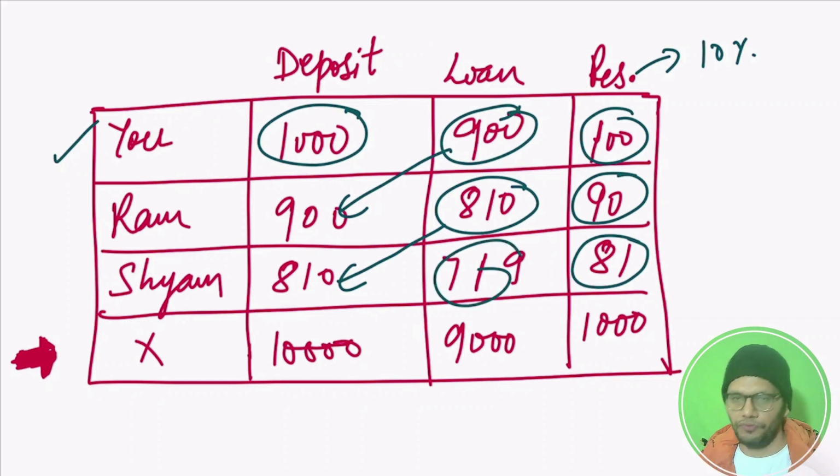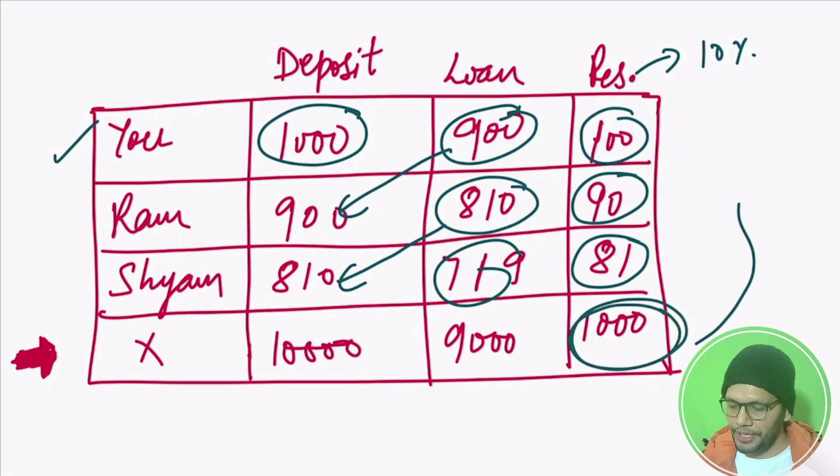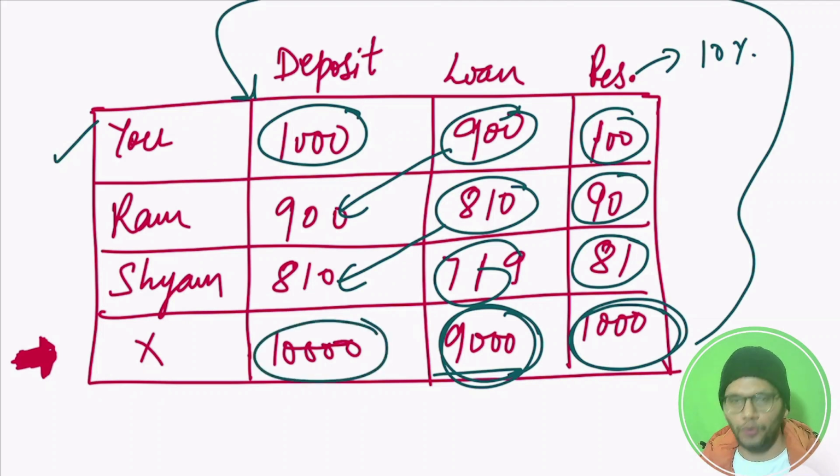Now this process will continue till the time total reserve money with the bank is 1,000 rupees, which was the initial money that you had. How much money bank lent out of that 1,000 rupees? So this is the total money, 9,000 rupees that your bank lent to different people. And how much money is deposited with the bank, which is 10,000 rupees.